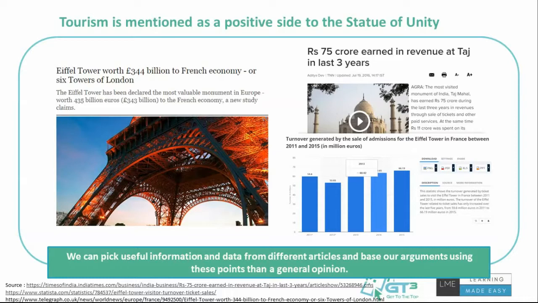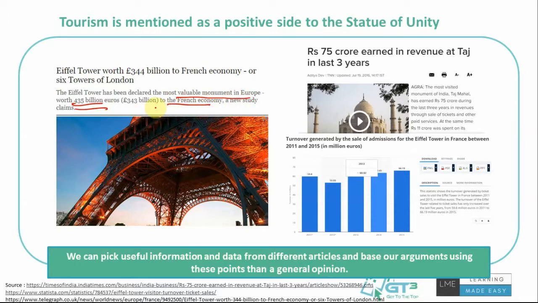So I've just done a couple of Google searches to find out some information, right? As I was saying, the entire idea is that you have to ask the right questions to Google, and you'll definitely get information answering your questions. For example, I searched what is the worth of Eiffel Tower to the economy of France, and I got some articles. This says Eiffel Tower is worth 344 billion pounds, or 435 billion euros. It's the most valuable monument in Europe, and this is what they have for the French economy.